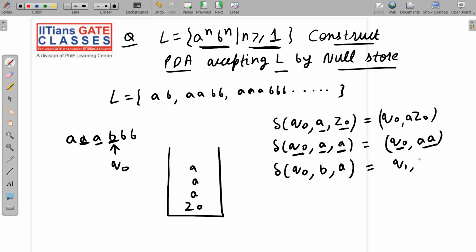And because we are doing cutting now, we will not push anything onto the stack, or indirectly we will say that we have pushed null onto the stack. Null means what? Nothing has been pushed onto the stack. Okay, so I hope I have made the point clear.